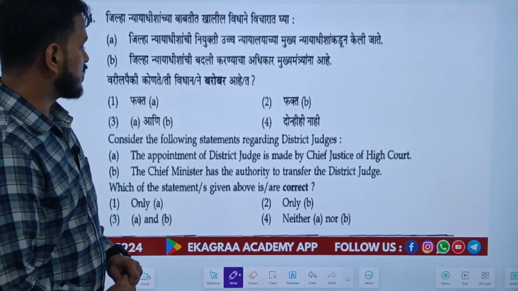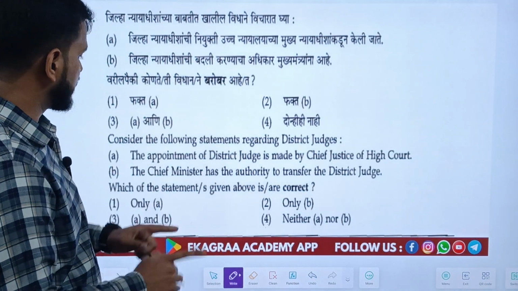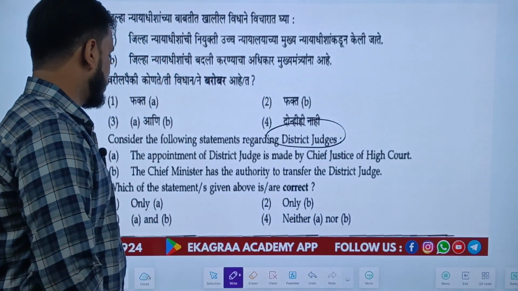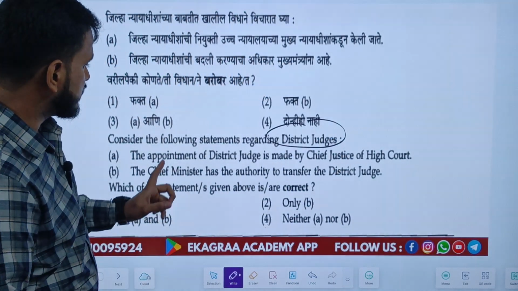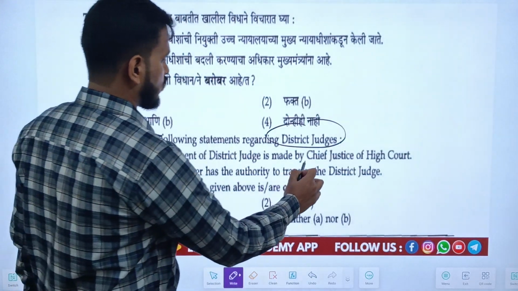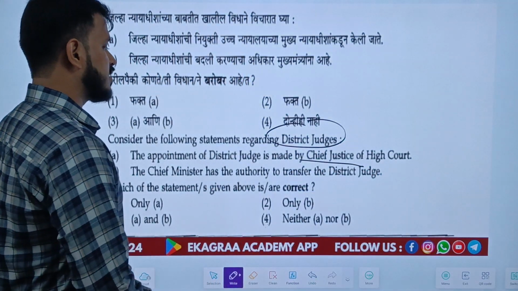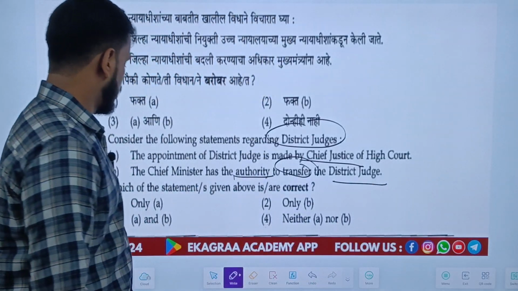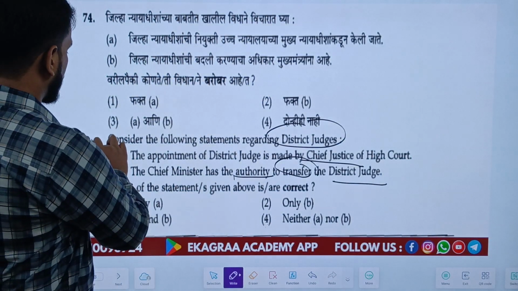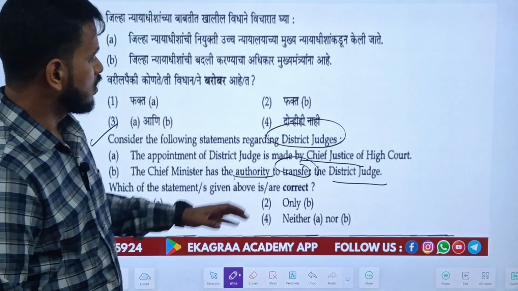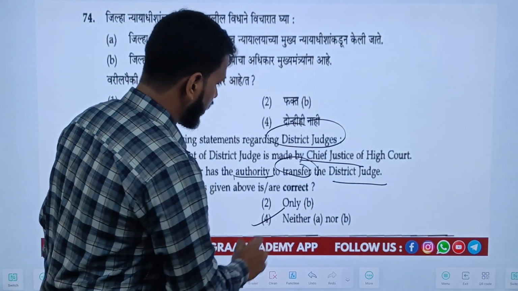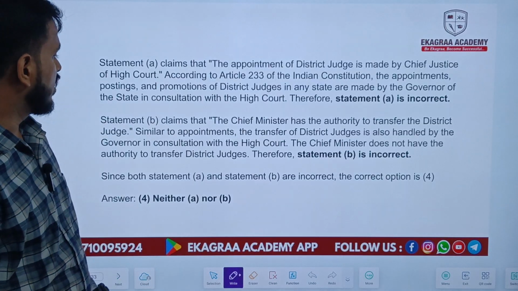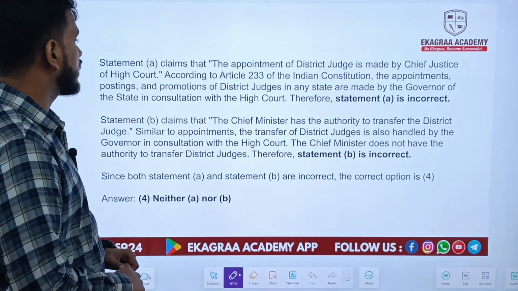Next question: consider the following statements regarding district judges. Two statements have been given. A: The appointment of district judges is made by the Chief Justice of the High Court. B: The Chief Minister has the authority to transfer district judges. Which statement is correct? Both statements are wrong. Neither A nor B is correct. Let's have a look at why both statements are incorrect.